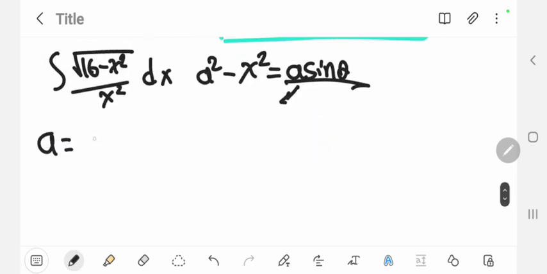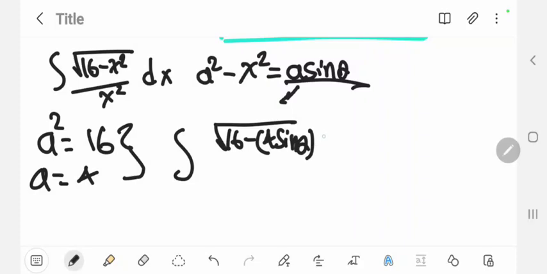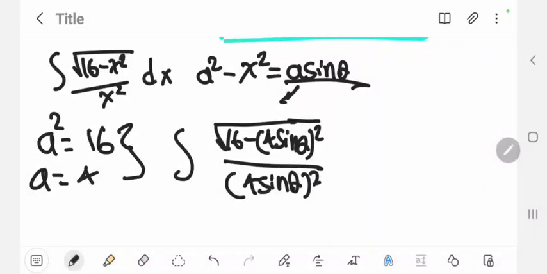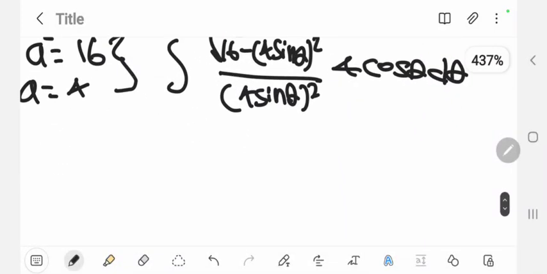And so a squared equals 16, which means a equals 4. And so the integral of the square root of 16 minus 4 sine theta squared over 4 sine theta squared. I'm sorry, I made a mistake here. x should be equal to a sine theta. So when you have a squared minus x squared, x should equal a sine theta. Now derive 4 sine theta, and that will be 4 cosine theta d theta. And you're just going to put it instead of the x, since we changed this all to theta.